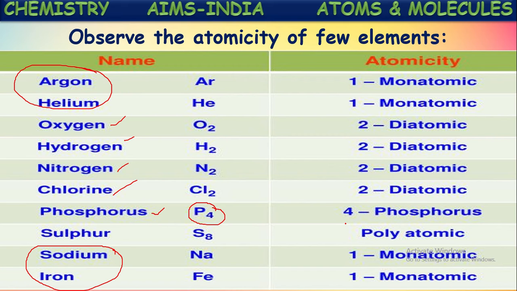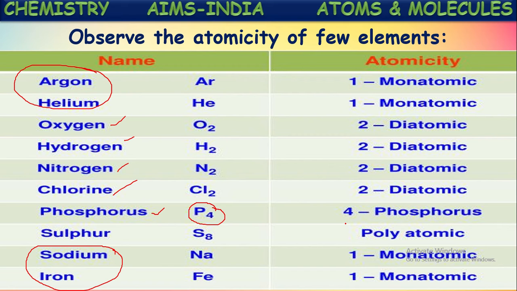To say exactly, with the number of atoms present in each molecule, ozone is said to be triatomic, phosphorus is said to be tetraatomic. Tetra represents four atoms. Similarly, if you see sulfur, sulfur molecules contain eight atoms in each. Eight atoms combine together to form one molecule of sulfur. So sulfur is said to be octaatomic. Octa represents 8. So the octaatomic element is sulfur. It contains 8 atoms in each molecule of sulfur. These are called polyatomic elements.